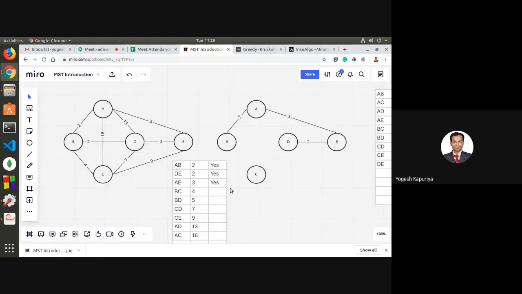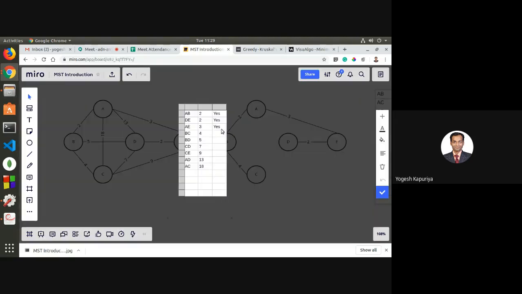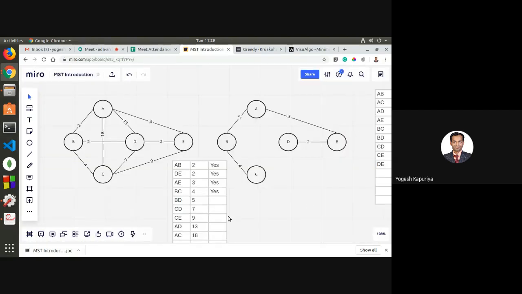Then next is BC. B and C, are they connected? C is not connected to anything, right? So obviously these are not connected, so you will connect it. Weight is 4. And yes. Okay, next is BD.